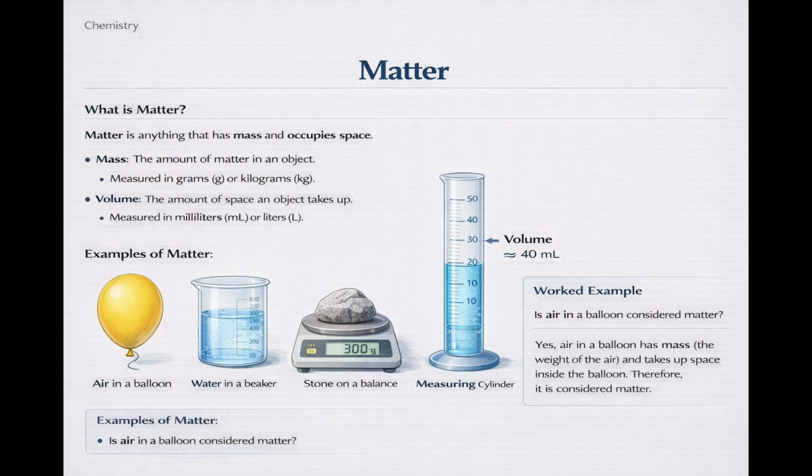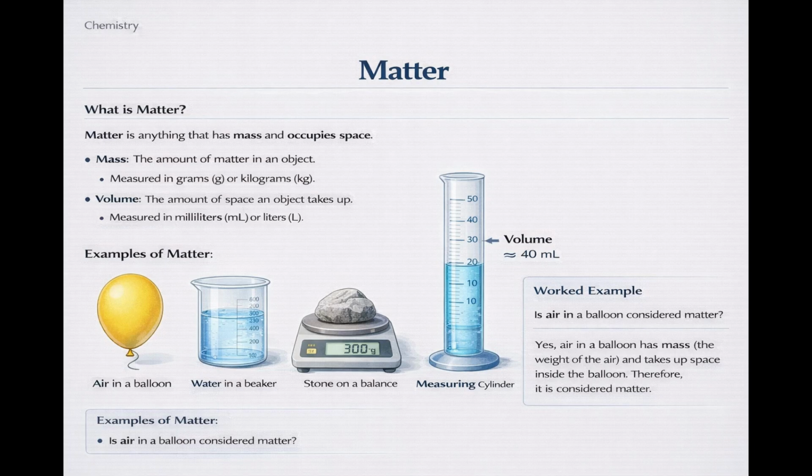And now we begin with the definition of matter. Matter is anything that has mass and occupies space. This means that for something to be called matter, it must be able to be weighed and must take up some volume. Everything around us is made of matter. Examples include air, water, stones, books, plants, animals, and even human beings. Matter exists in different forms and states, but they all share these basic properties.